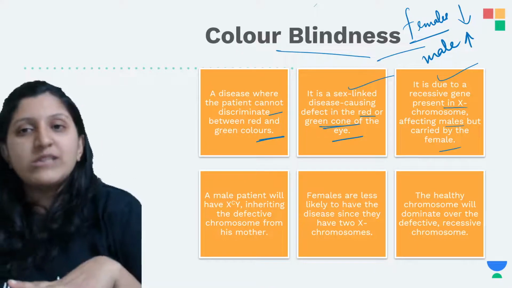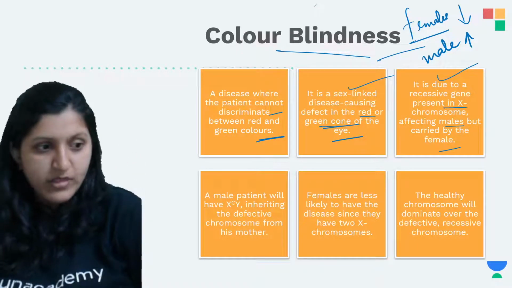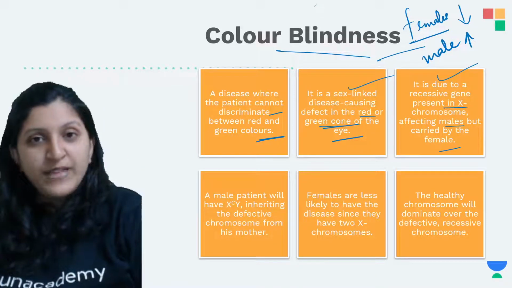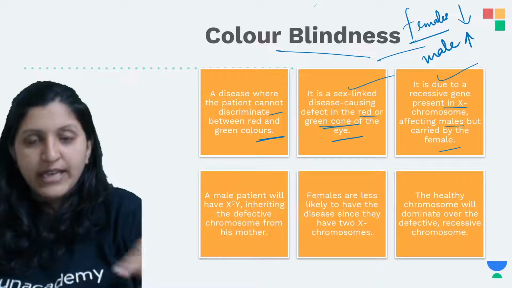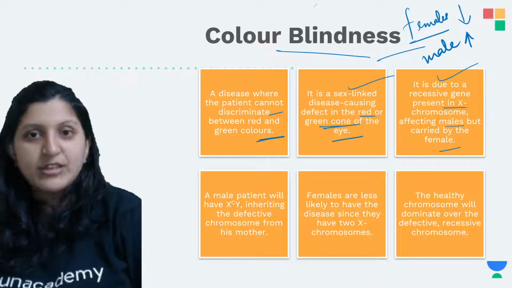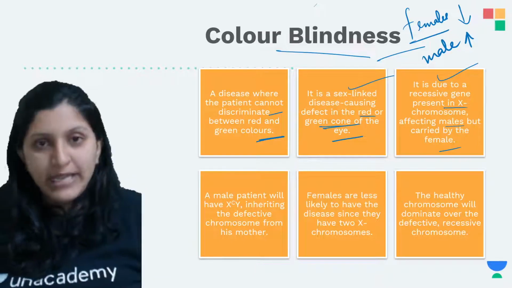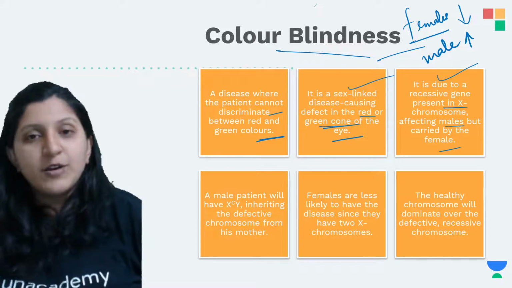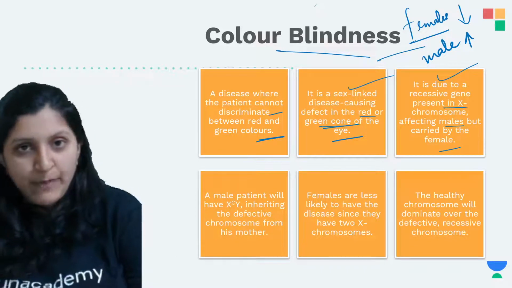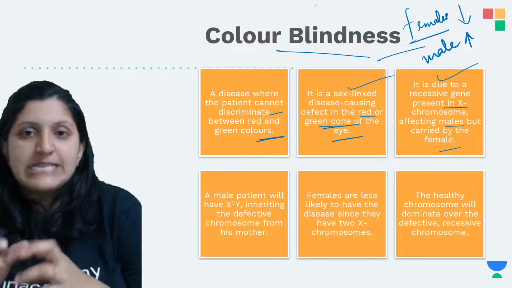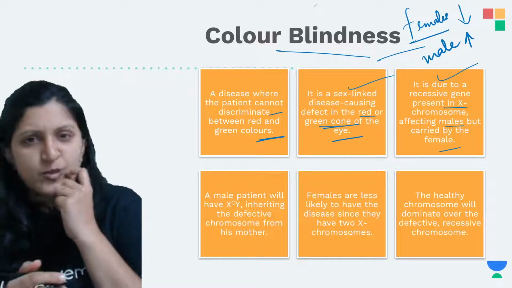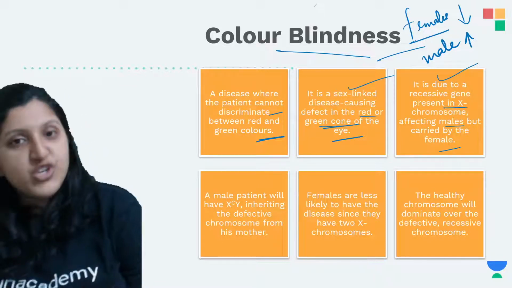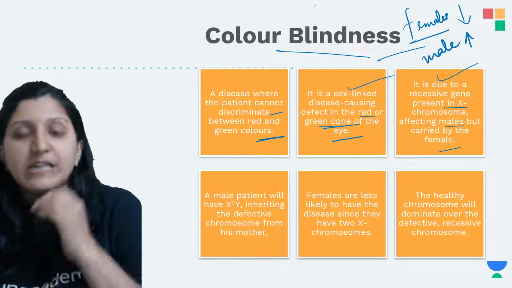In case of a female, what is the condition? Since the female has two X chromosomes, if one of them is not working fine, the other chromosome is going to work totally fine. It is going to dominate the action of the other chromosome, so the other chromosome will be producing the normal protein. So this female who has one faulty chromosome won't have any symptom, but she is a carrier, because when she gets married, she can transfer the disease to the son.